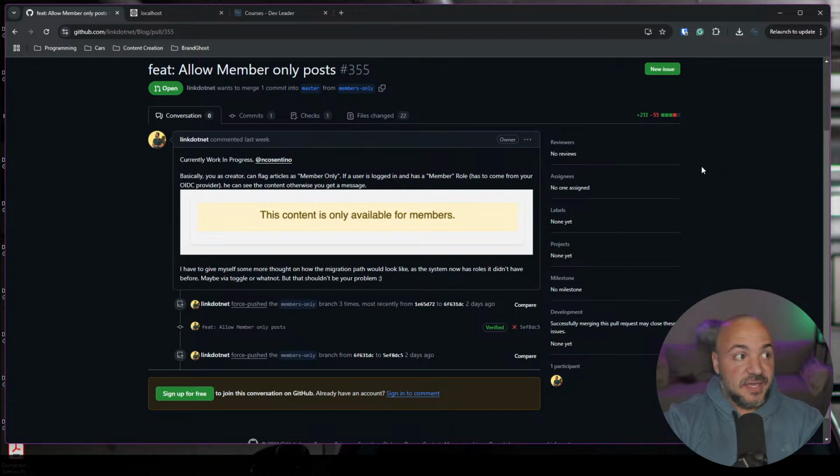So I think at this point, in terms of features that are, I'm going to use the word missing, and again, I'm not blaming Steven for this, I'm trying in my head to figure out feature parity so that I have a migration path, because migrating a blog where all of your stuff has just lived is kind of a scary process. The only thing that I think is sort of missing, and it's not even a feature that has to get built, is I have to figure out and understand how I migrate certain pages.